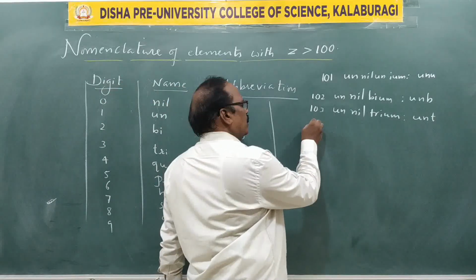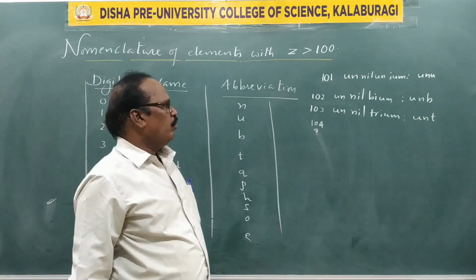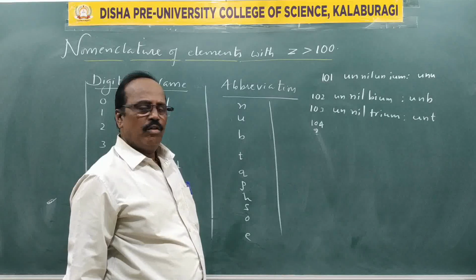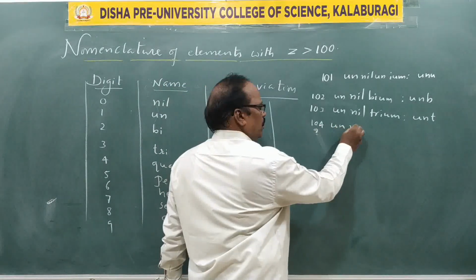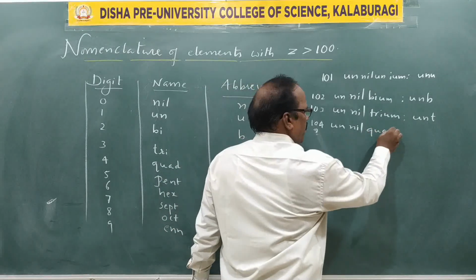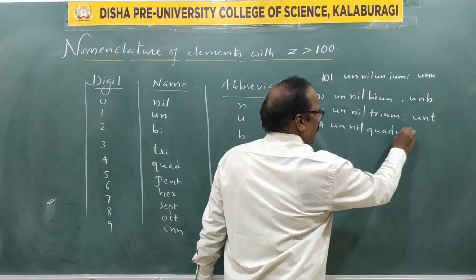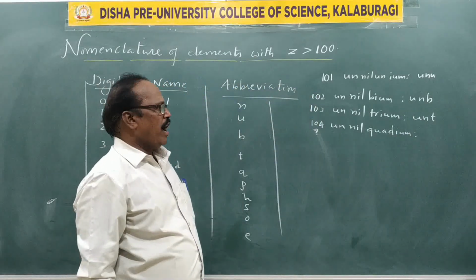Suppose now 104: for 1 un, for 0 nil, for 4 quad, add ium, unnil quadium.